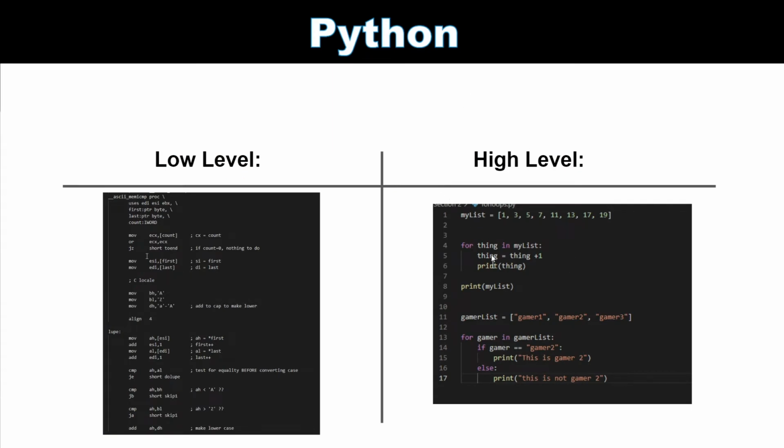Python, this actually is Python right here, by the way. This is basically a screenshot from one of the scripts that we're going to use in some later videos. But you can see that although we really don't understand what the stuff means yet, it's basically in English. You can see for thing in my list, and then we're adding to this thing, printing this out. We don't understand what this means just yet, but we can at least read it. We can at least see some plain English words in here.